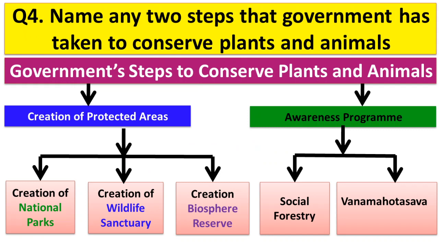Question number 4: name any two steps that the government has taken to conserve plants and animals. The government's steps to conserve plants and animals are the following. Only two steps we have to mention. First is creation of protected areas, and second is awareness programs. Creation of protected areas means creation of national parks, wildlife sanctuaries, and biosphere reserves. Under the awareness programs, the government has started social forestry and Van Mahotsav. These programs spread the message of protecting plants and animals.